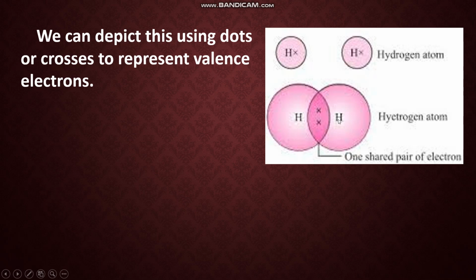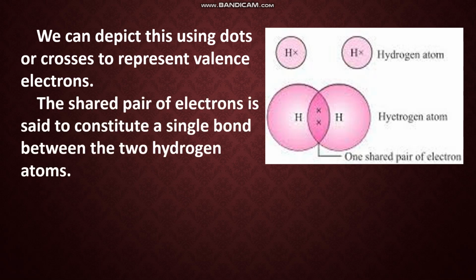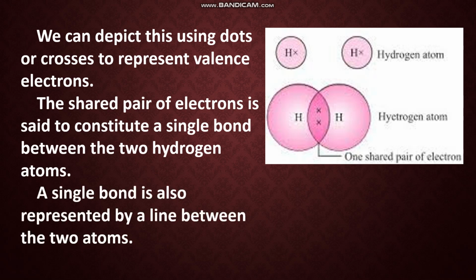Both are stable. So how many electrons are shared between these 2 hydrogens here? There are 2 electrons they are sharing. So 2 electrons means 1 pair. If 1 pair of electrons is shared between the 2 atoms, a single covalent bond is formed. The shared pair of electrons is said to constitute a single covalent bond between the 2 hydrogen atoms. A single bond is also represented by a line between the 2 atoms. We can see here in hydrogen, there is a line between the atoms.